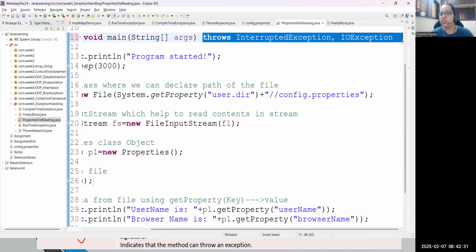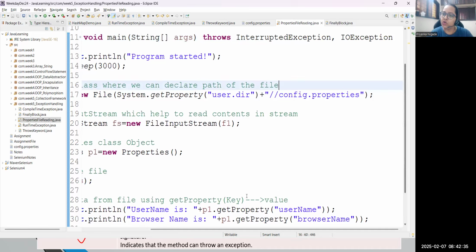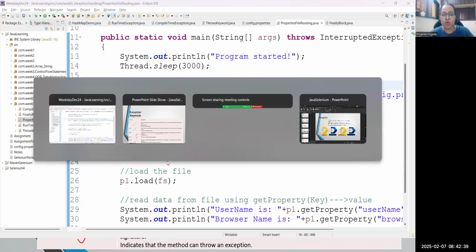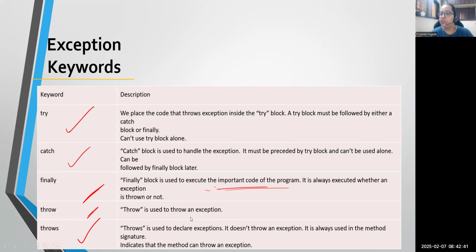But using throw, it is not possible, everyone. Using throw, you can't handle multiple exceptions at a time. The throw keyword will help you just to throw an exception. Generally, for the customization part, we use the throw keyword. Now, as a tester, we don't need the throw keyword. We are not going to develop any exception.